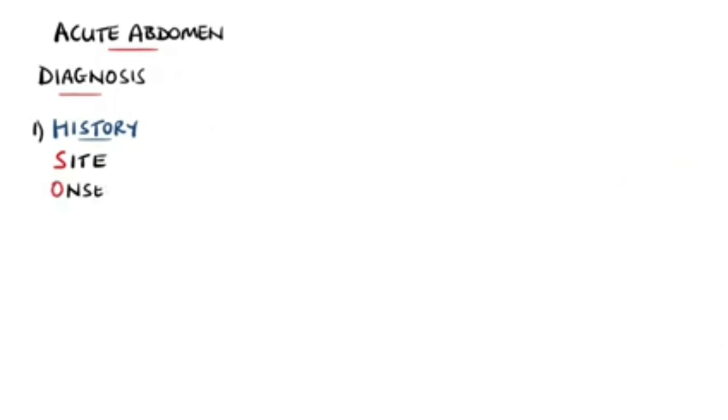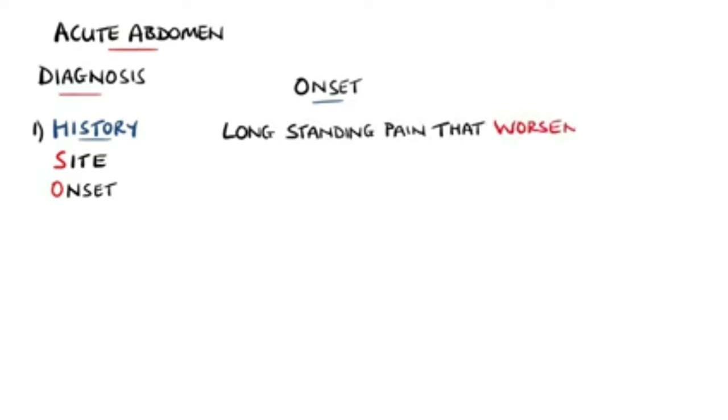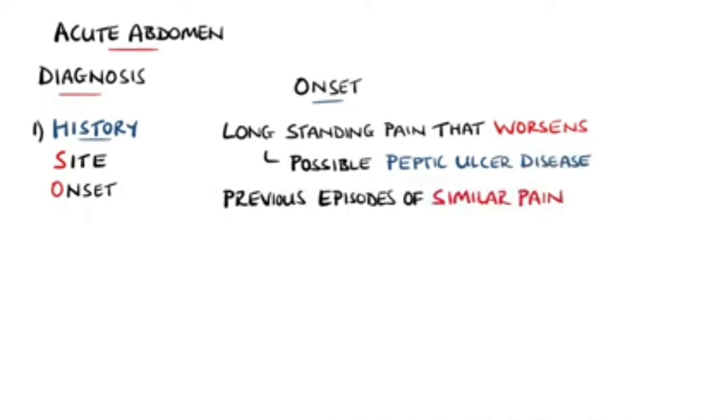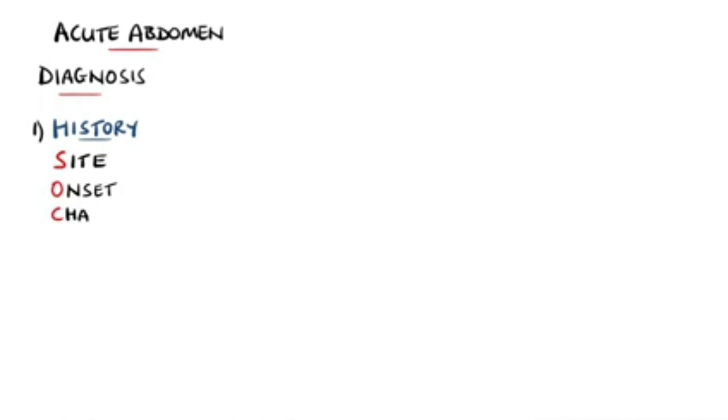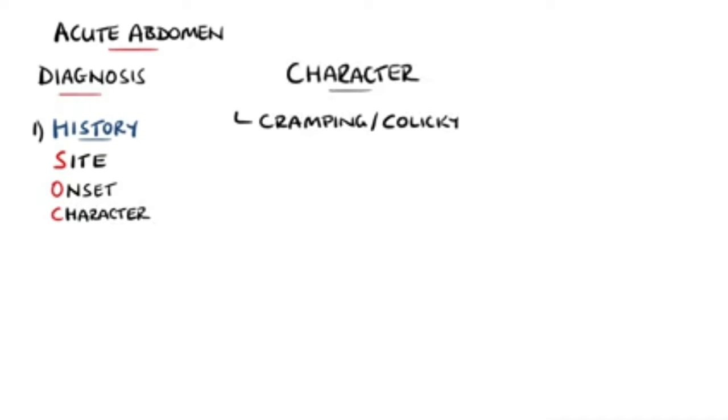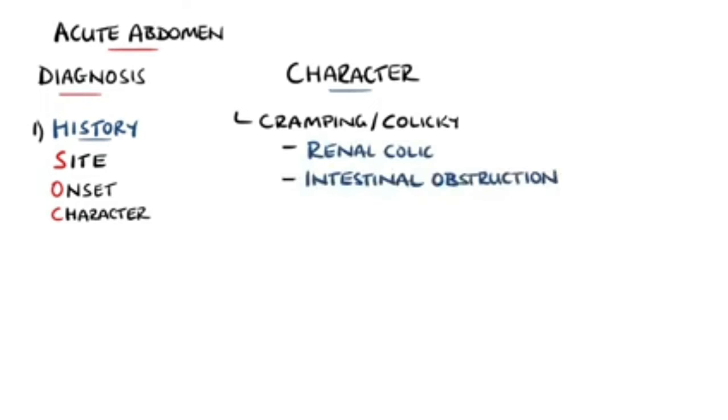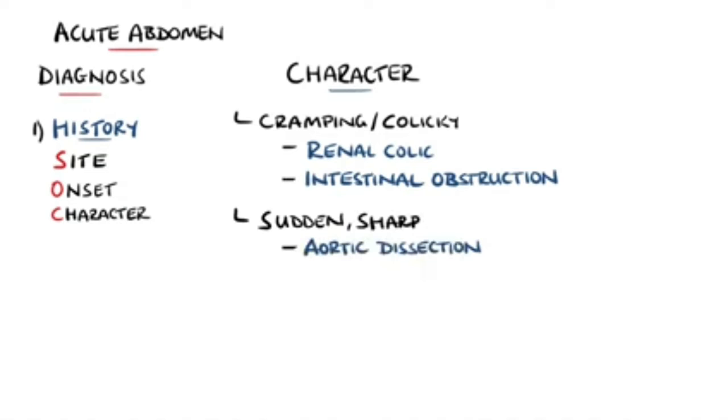We then look at the onset of the pain. A longer standing pain that has worsened can be suggestive of peptic ulcer disease, or if there are previous episodes of a similar pain, that could indicate gallstone disease or diverticular disease. The character of the pain also varies by condition. For example, a cramping, colicky pain may point towards renal colic or an obstruction, while aortic dissection is more likely to be a sudden, sharp pain.